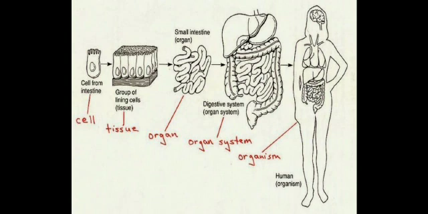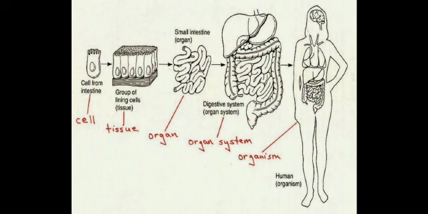Okay, here I am giving that intestine cell. The intestine cells together form the group of lining cells. Okay, intestinal cells, and this group of tissues together forms the small intestine. Small intestine is one of the organs, and then more organs together form the organ system. Example, digestive system. Digestive system consists of the small intestine, large intestine, gallbladder, and other things. Okay, so same like that, several organ systems together make the organism.